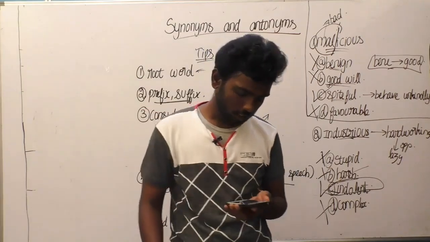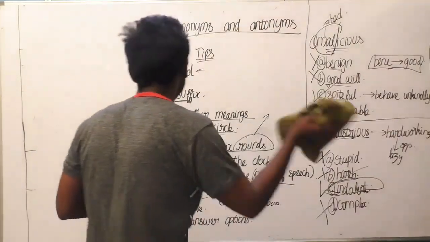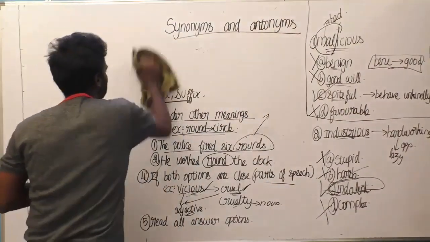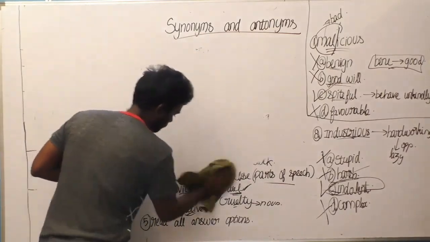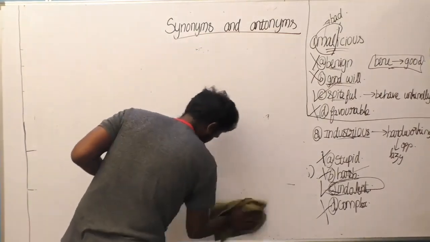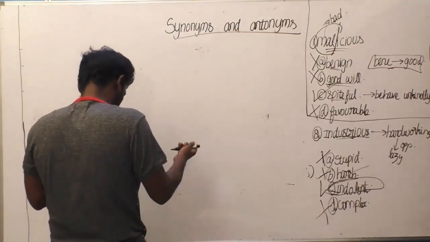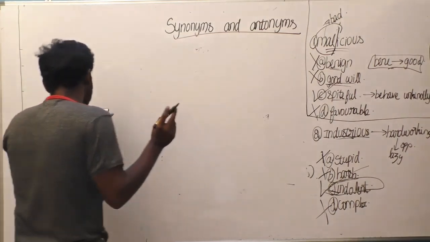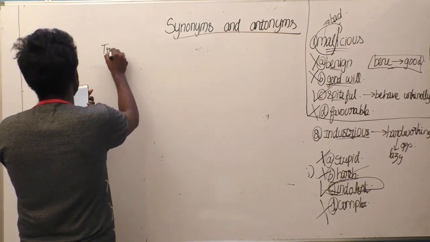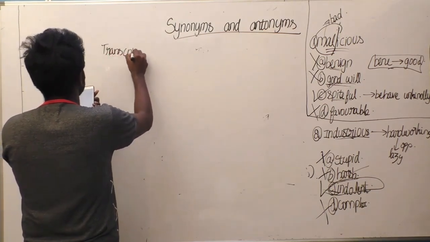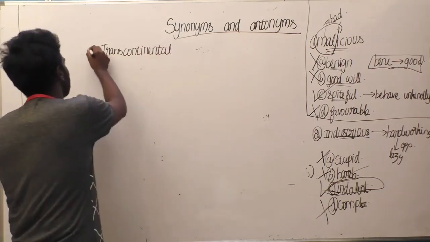Note this question, guys, and this is an example again for a synonym. Write the synonym for the word transcontinental. What is transcontinental?